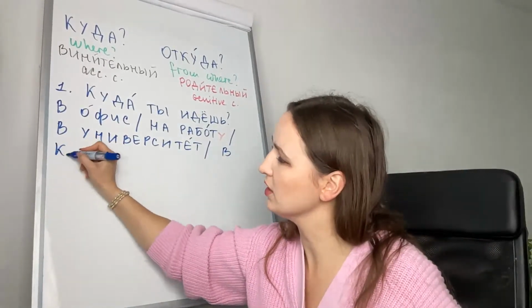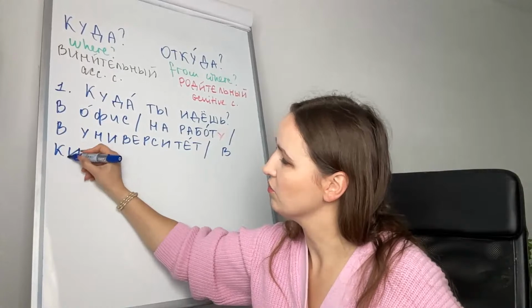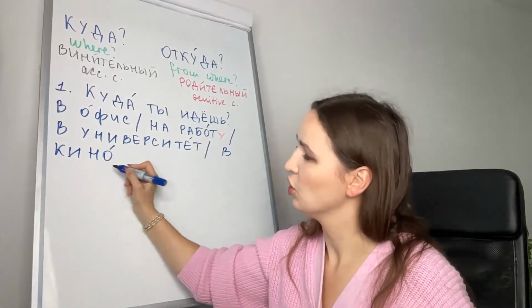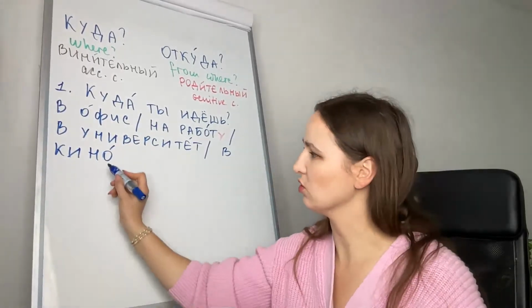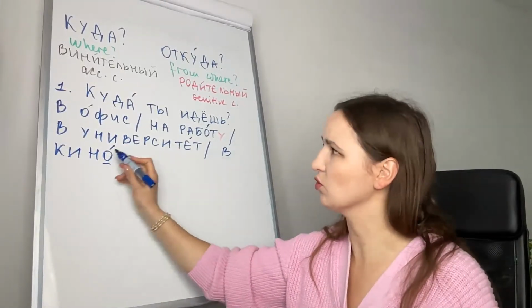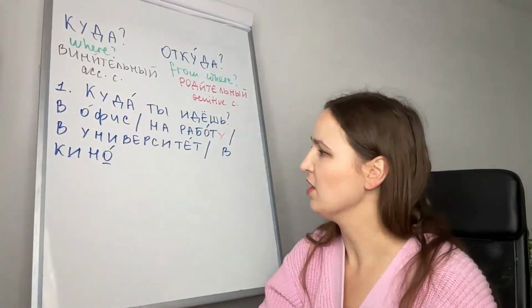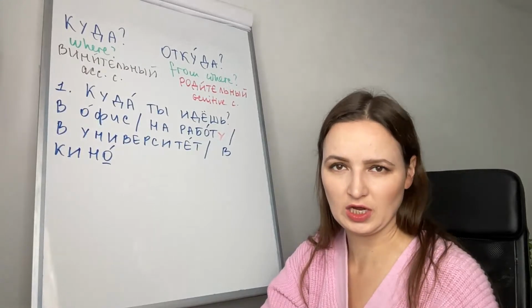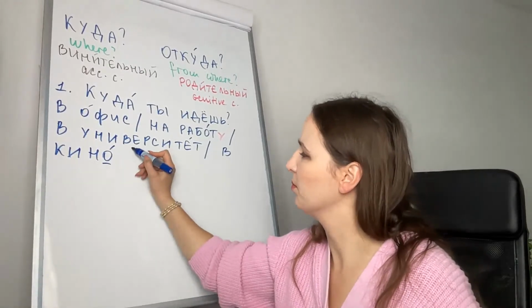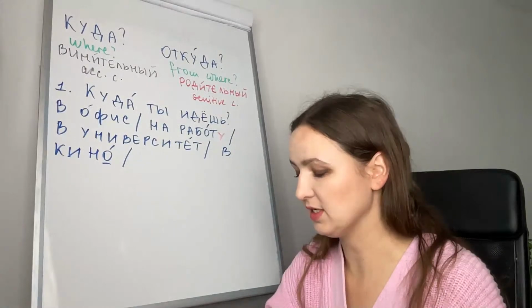Another example is в кино, to the movies, to the cinema. Кино is neuter because it ends in О, so in accusative it will remain the same. В кино, nothing will be changed. В кино, to the cinema.